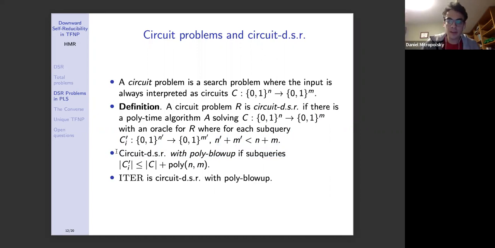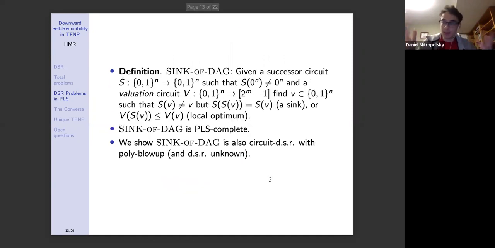We also say that a problem is circuit-d.s.r with poly blowup if the subqueries C prime are at most the size of the original circuit representation plus, so additively, a polynomial in n and m. And so the previous problem, iter without the source provided, is circuit-d.s.r with poly blowup, even though we can't show it's d.s.r in the strict sense. The reason is that we shrink the number of input and output bits, but the actual circuit itself grows a little bit. Now, what about other PLS complete problems?